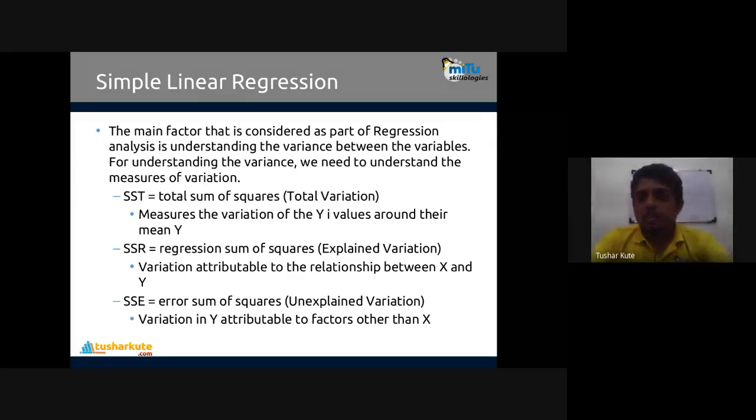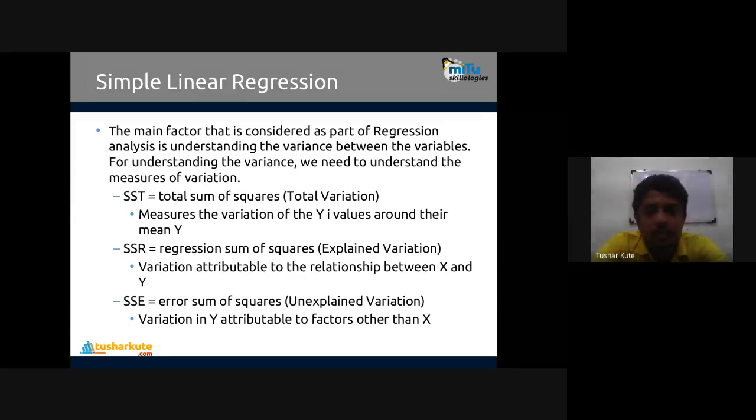So the main factor to consider as a part of regression analysis is understanding the variance between the variables. How much variance do we have? With the help of that variance, we have different measures of variation. With the help of these measures, it's possible to find the error present in the data, or error because of the model that we have here.